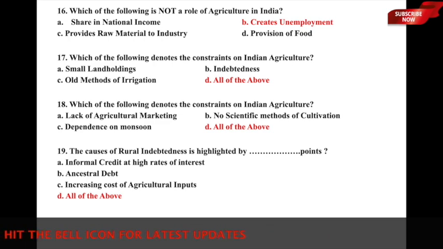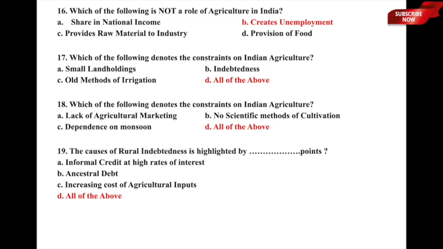Even though you are producing good quality products, because of lack of marketing, the fair prices which the farmer should get, he or she is not fetching that. B is no scientific methods of cultivation, so they are all using old or outdated methods of cultivation, and then dependence on monsoon because of poor irrigation facilities. So here option D, all of the above, is the correct answer.